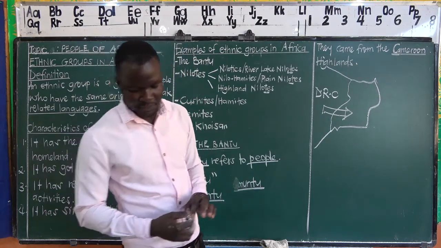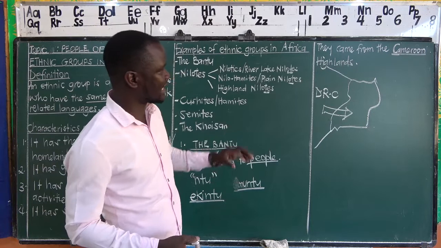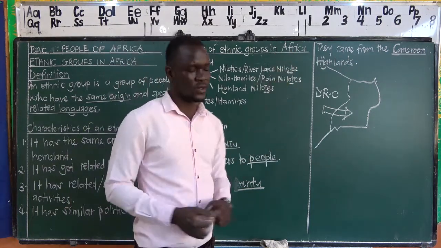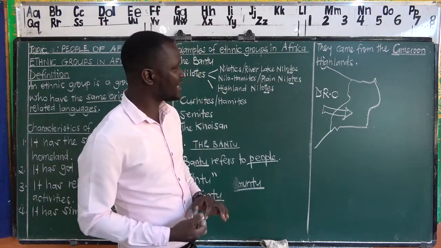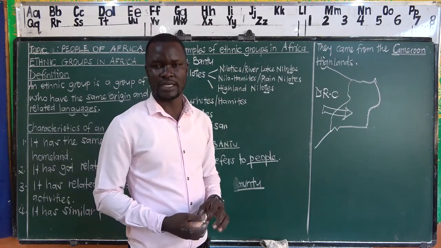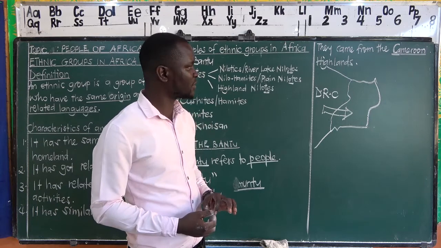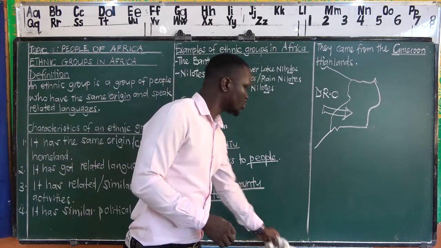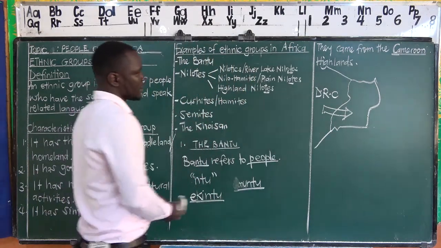Then we also need to note, like we have understood the origin, the other thing we are going to be looking at is what made them to migrate. But before that, we also need to look at the occupation of these people.